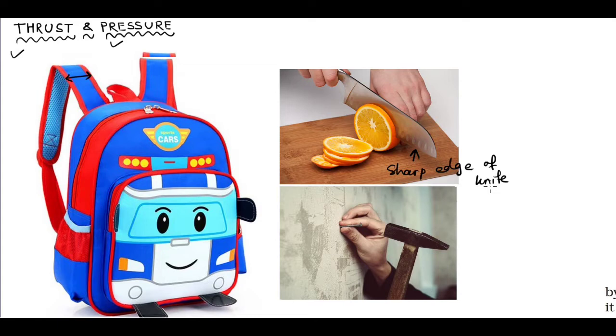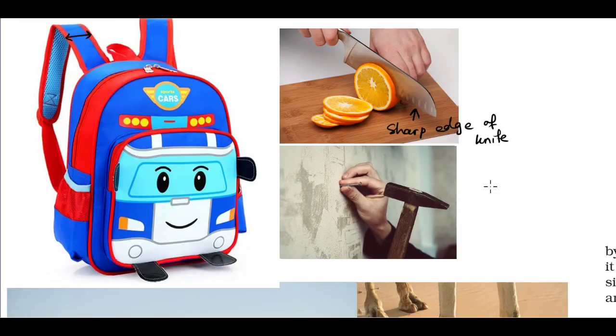Next example, when you are striking a nail into the wall using a hammer, we see that one end of the nail is very pointed. This is the pointed end of the nail.